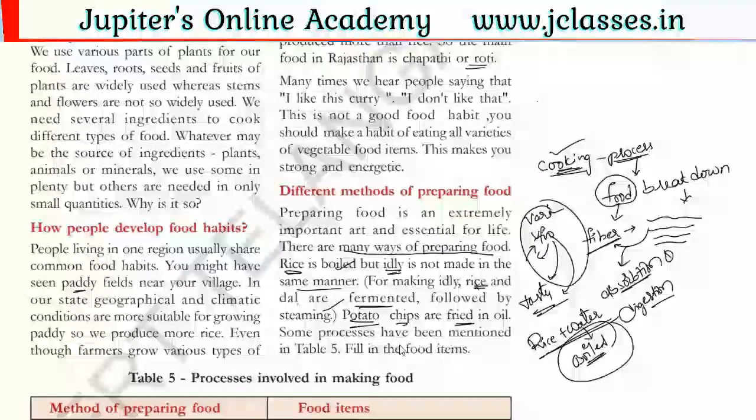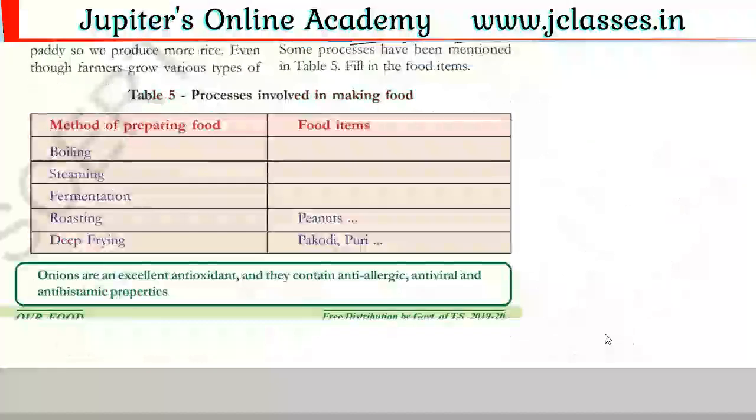Likewise, some processes have been mentioned in the table. So let us see the table. See here, we have a table of processes involved in making food. Various methods we use to prepare various food materials. In that we have some preparation methods: boiling, steaming, fermentation, roasting, deep frying.